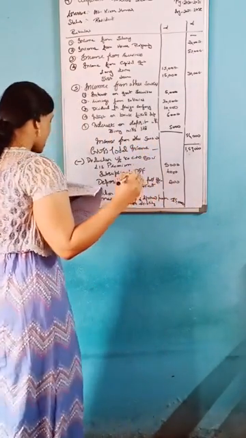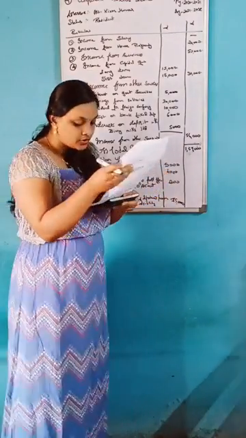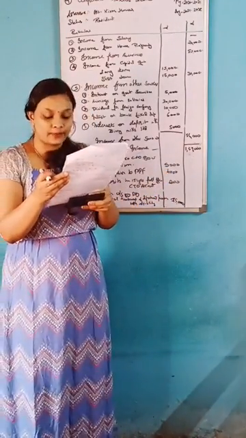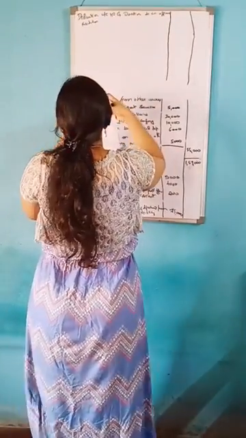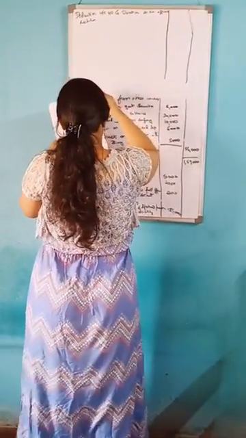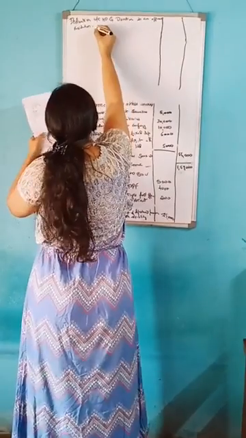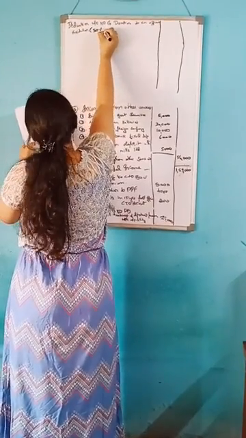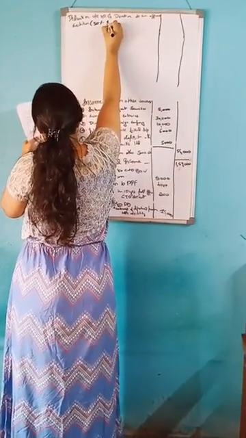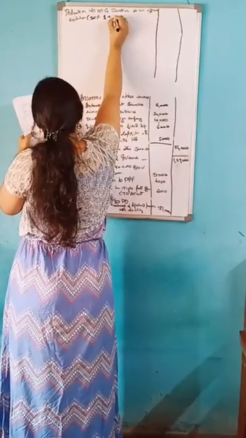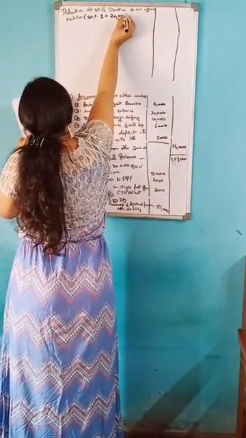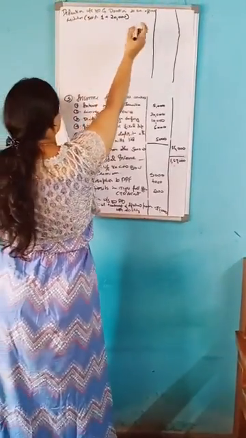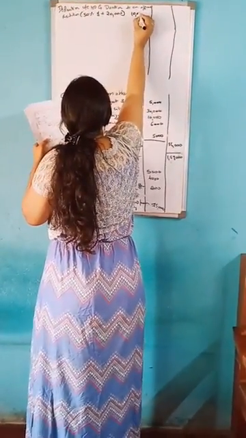After that, donations to an approved institution is 50% of rupees 20,000. So 20,000 into 50%, you will get 10,000.